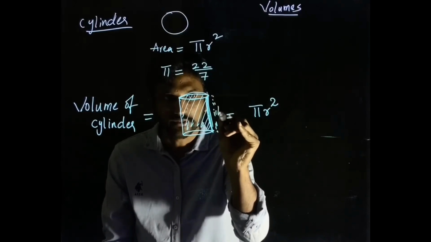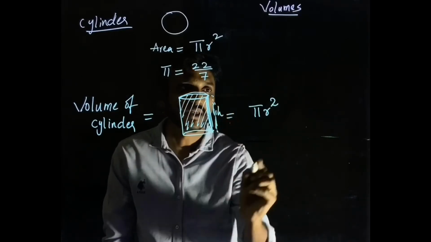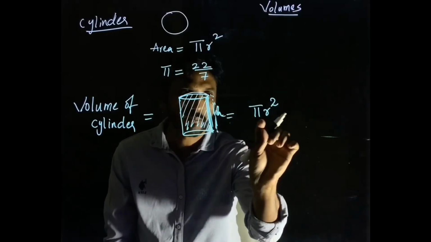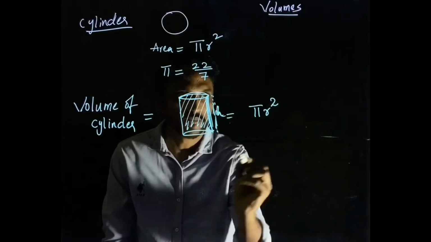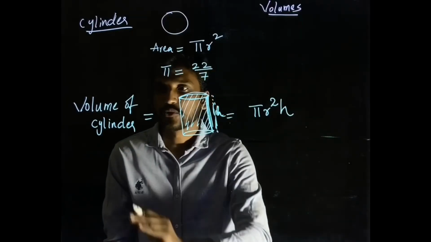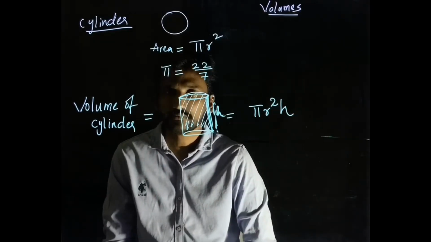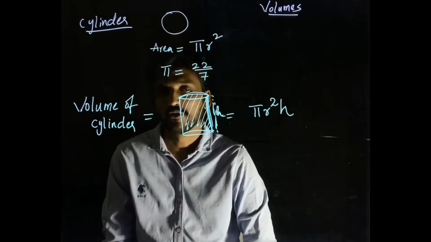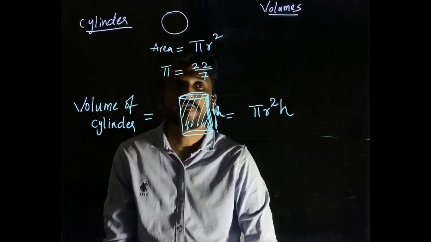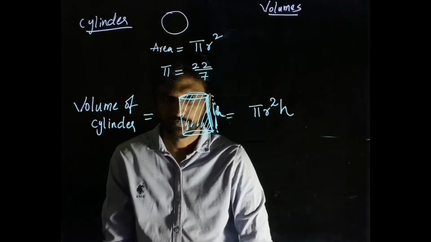What else does this have? It has a height, right? A circle, if it is increased or the height goes up, then you have a height. So the volume of a cylinder is given by pi r square, which is the area of the circle, multiplied by its height. Easy again. So the volume of a cylinder is pi r square h. This is something you need to understand, and then keep this in your mind when you are applying it, right?